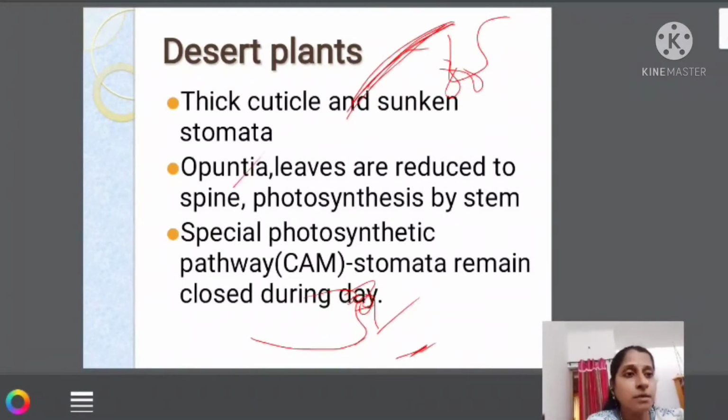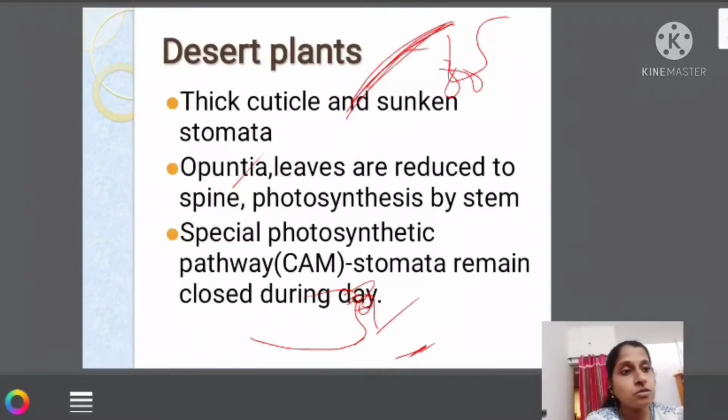Opuntia is a plant where the leaves are reduced to what? Spines, so that transpiration does not take place much. And photosynthesis is carried out by whom? The stem carries out photosynthesis, as it is green in color, and the leaves are reduced to spines in order to reduce water loss through transpiration.